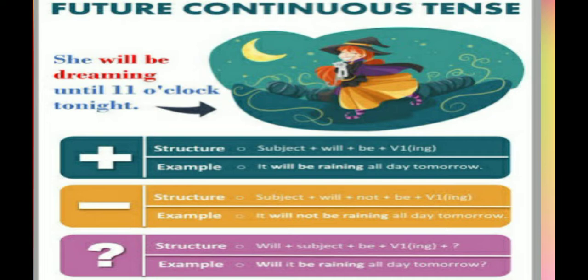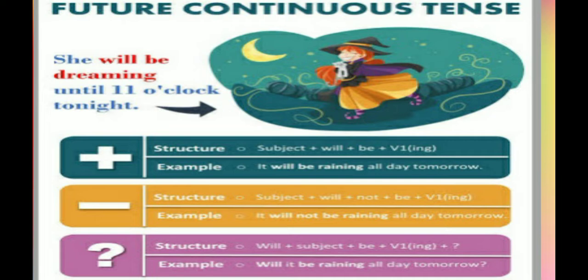If you don't put a question mark, then it is not an interrogative sentence, and you people make this mistake often. Example, will it be raining all day tomorrow? Again, will, then subject, then be, then raining, and then the rest of the sentence, all day tomorrow, and then the question mark.